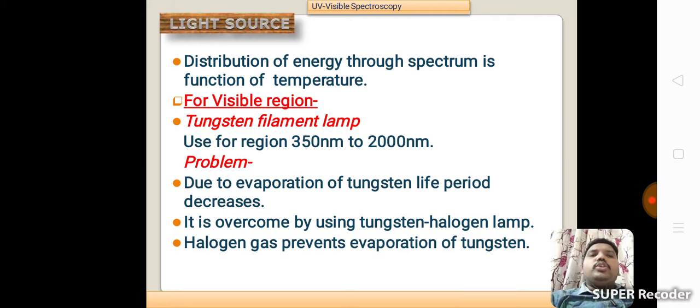Problem: due to evaporation of tungsten, the life period decreases. It is overcome by using a tungsten halogen lamp. Halogen gas prevents evaporation of tungsten. This is the tungsten filament lamp for the visible region.